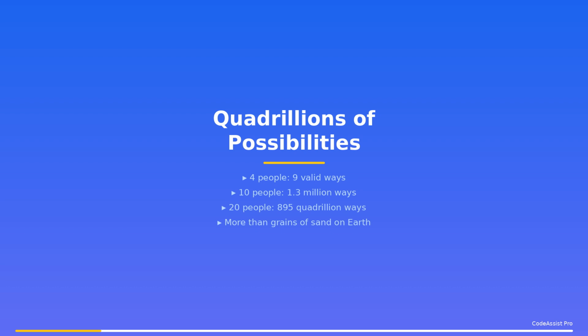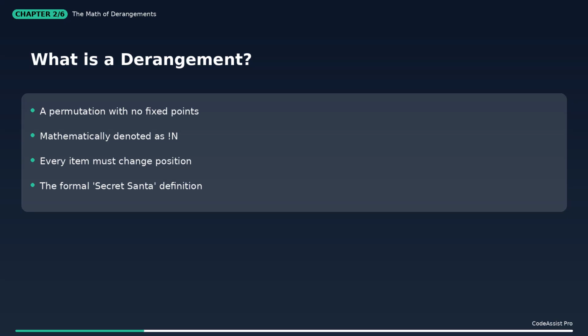Pause, in mathematics, we call this a derangement. It's a permutation where no element appears in its original position. If Alice is index 0, she cannot be assigned to index 0. Simple, right? But how do we count them without listing every single possibility? We'll reveal the logic in a moment.